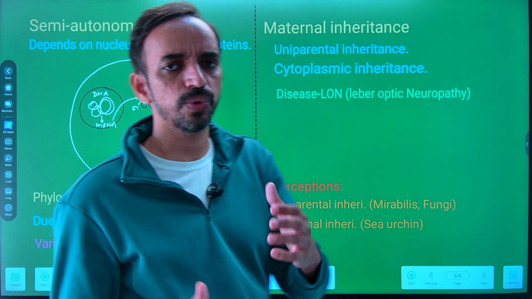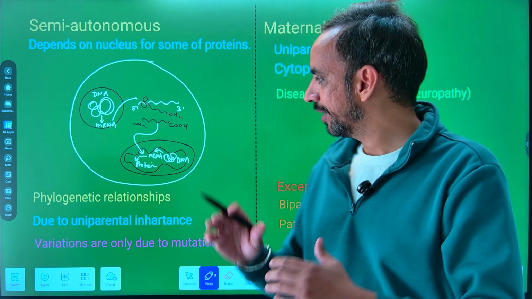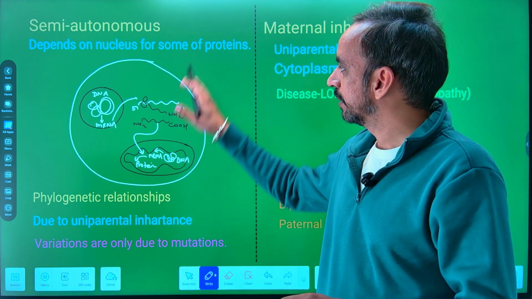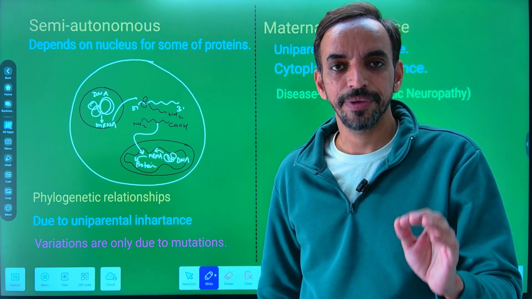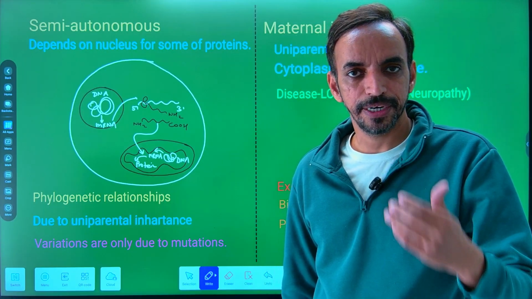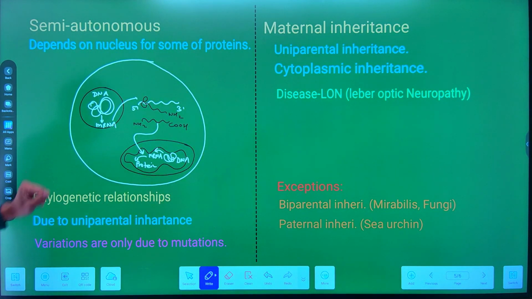Generally, most of the proteins it synthesizes by itself, but some of the vital proteins also depend upon the nucleus. That is why we say the mitochondria is a semi-autonomous organelle. It is not an autonomous organelle, it depends upon the nucleus also. So this is all about semi-autonomous.